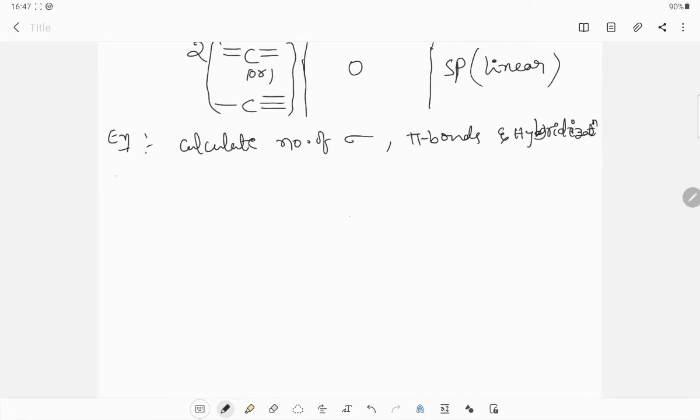Very simple thing. Some examples I am writing here. CH3 and CH3. Now tell me how many sigma bonds are there.